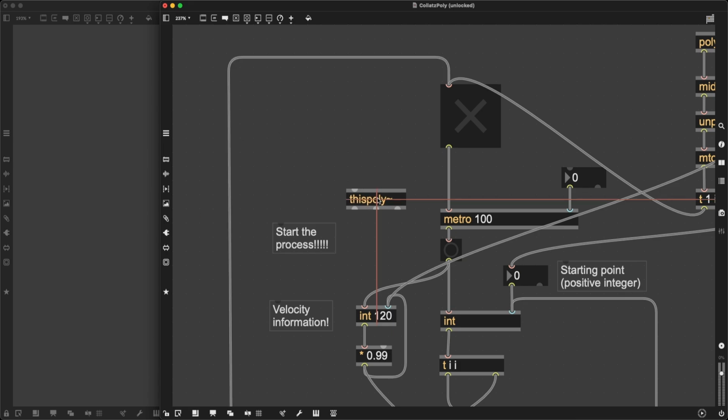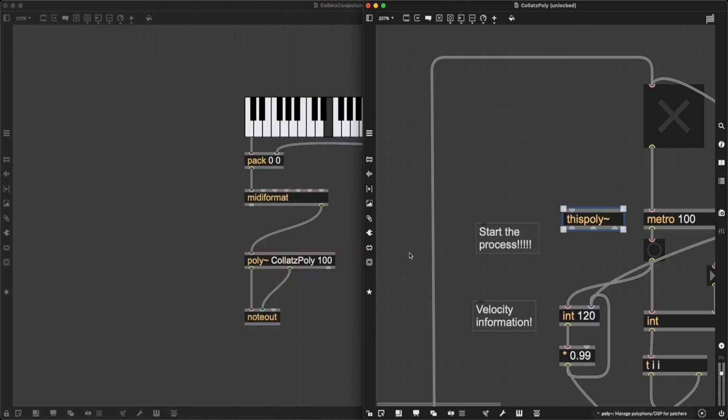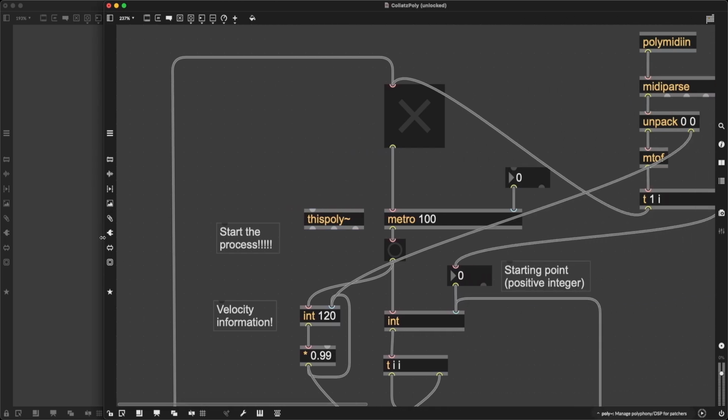So for these kinds of problems, there is this thispoly~ object, which can be used to set the instance of the poly~ patch to busy or free. If it's busy, well, then the incoming messages will not be routed there until it's free. And if it's free, the incoming messages might be routed to that specific voice, to that specific instance out of 100 instances we have in our poly~ patch.